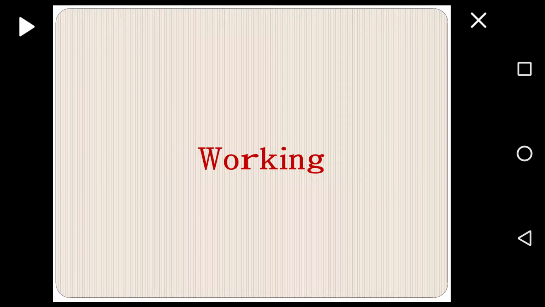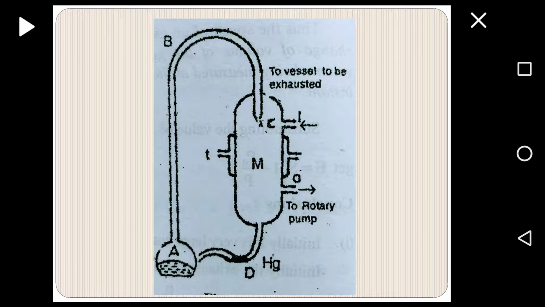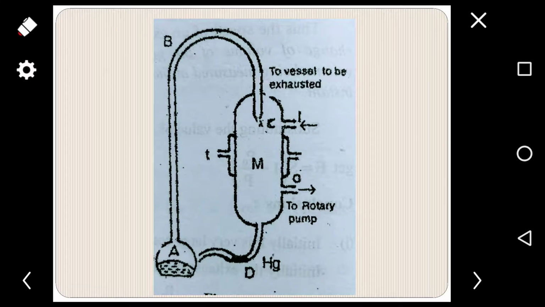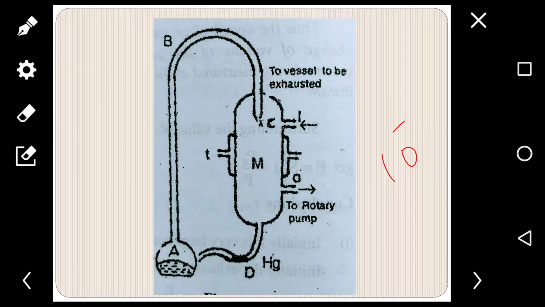Next is the working of the mercury diffusion condensation pump. The pressure of the vessel to be evacuated must first be reduced to about 10 to the power of -3 mm. Here we reduce the pressure to 10 to the power of -3 mm of mercury with the help of the rotary oil pump.